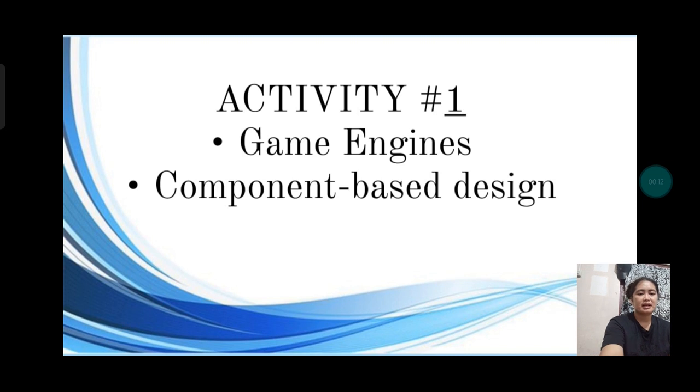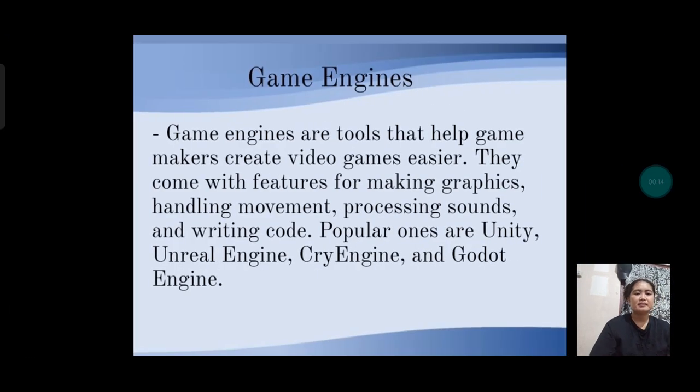First is the game engines. Game engines are tools that help game makers create video games easier. They come with features for making graphics, handling movement, processing sounds, and writing code. So, game engines are software frameworks designed to help developers build video games more efficiently.